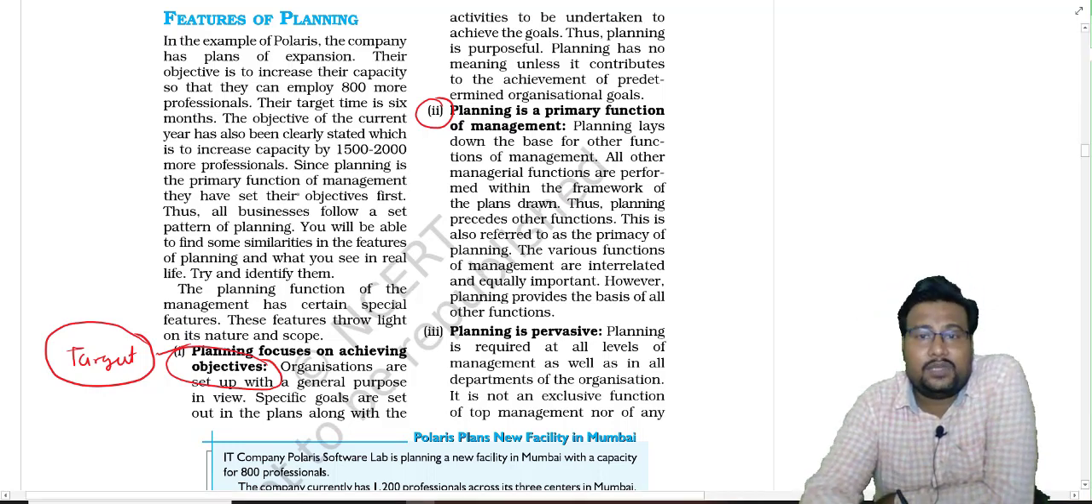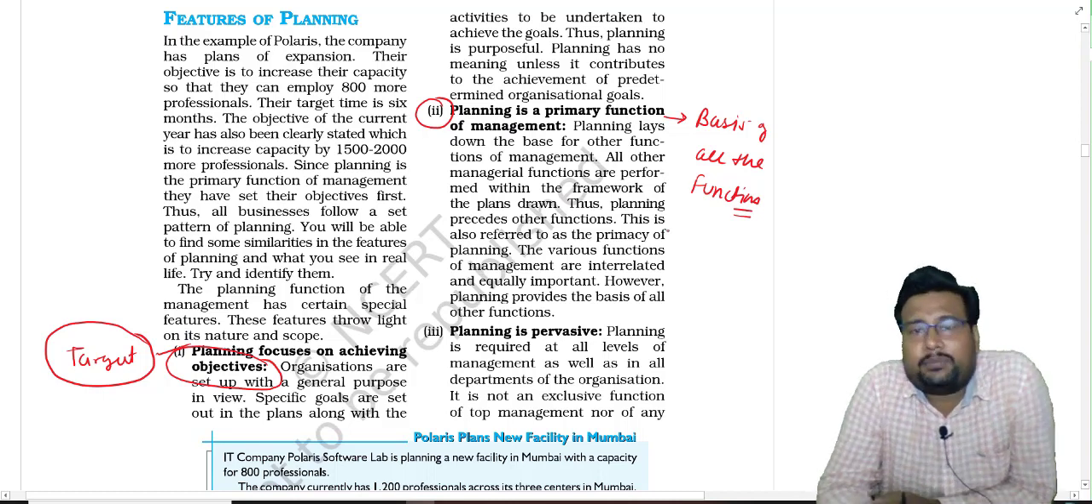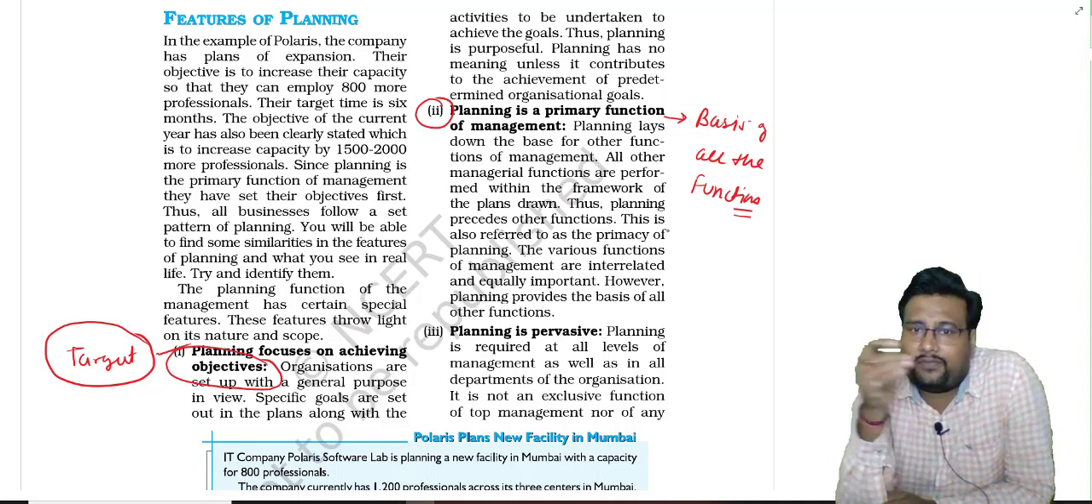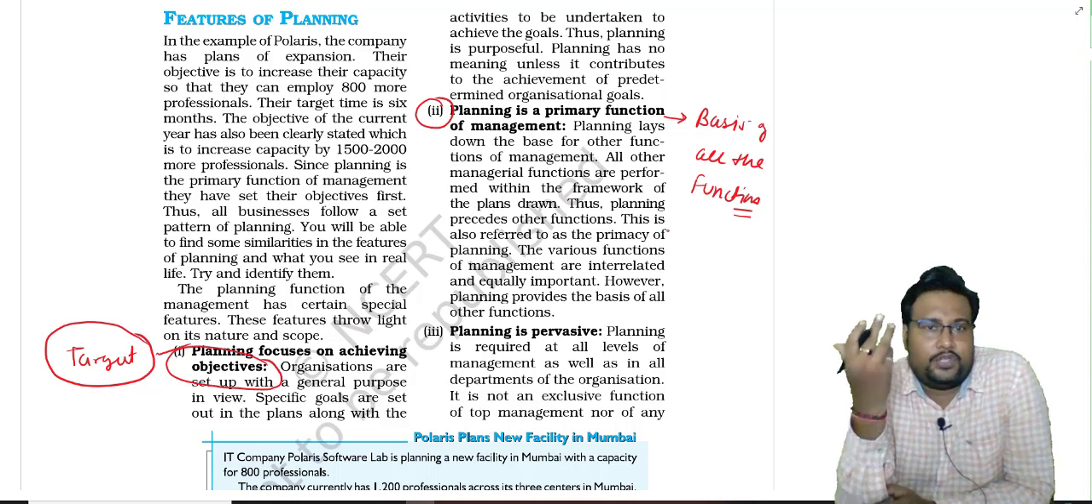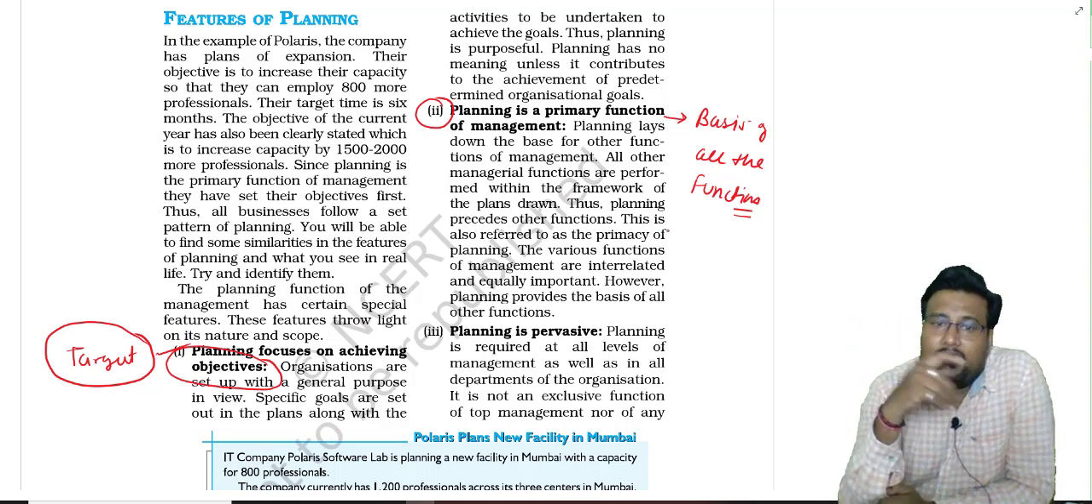And similarly, planning is a primary function of management that provides the basis of all the functions. So when in the case study you come to know that by a particular thing, everything is operated, everything is coming in a framework because of that only, you can identify the feature of planning, that planning is a primary function of management.